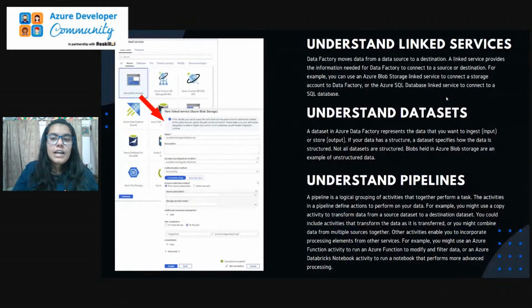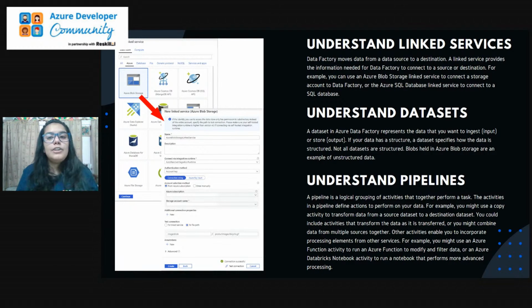Next, we have linked services. There are several more techniques, but I haven't mentioned them. You can explore them from the Azure website, or from the Azure portal itself. Then talking about the linked services that we have.